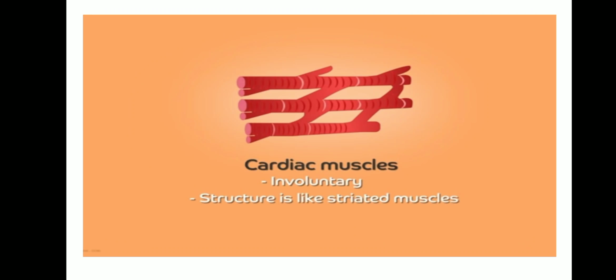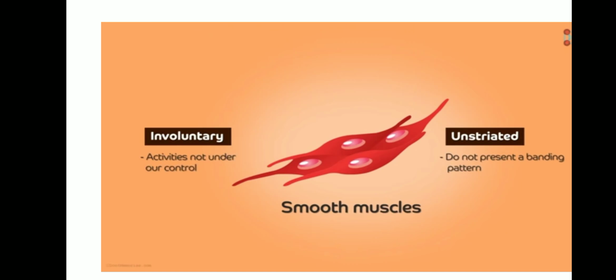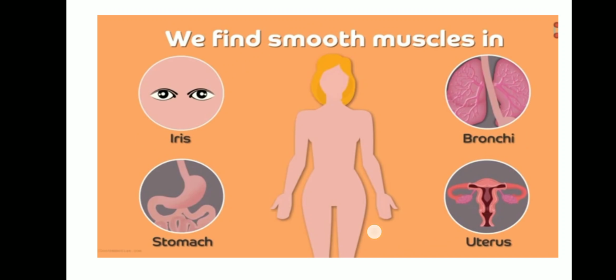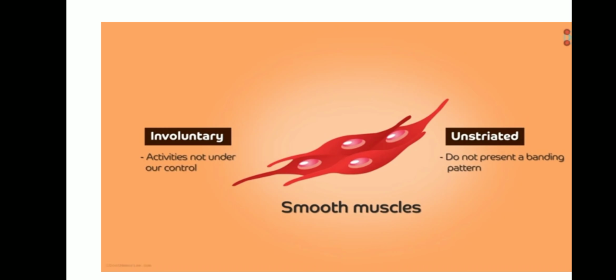So remember, cardiac muscles are involuntary and have striations. I repeat, children, three kinds of muscles are there. Skeletal muscles are attached to the bones and they are voluntary muscles and have many striations. So they are called striated muscle. Then smooth muscles are broad in the middle and tapered at the ends.